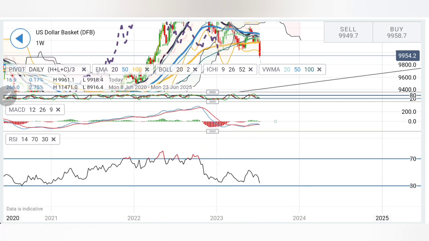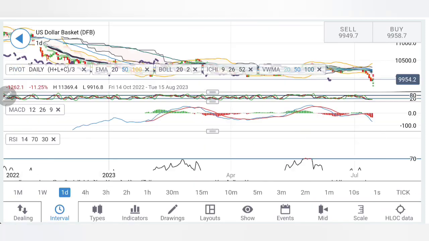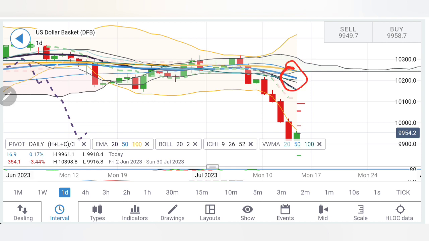RSI is looking downwards, trying to trade bearish here. Now coming to the daily charts, the moving averages have crossed over, trading with divergence, entering into bearish territory here. This also makes 102 a greater critical resistance level, and hence we will wait only and only if the dollar index breaks past 102 levels in the coming few trading sessions. Then you can say that it is trying to reverse.